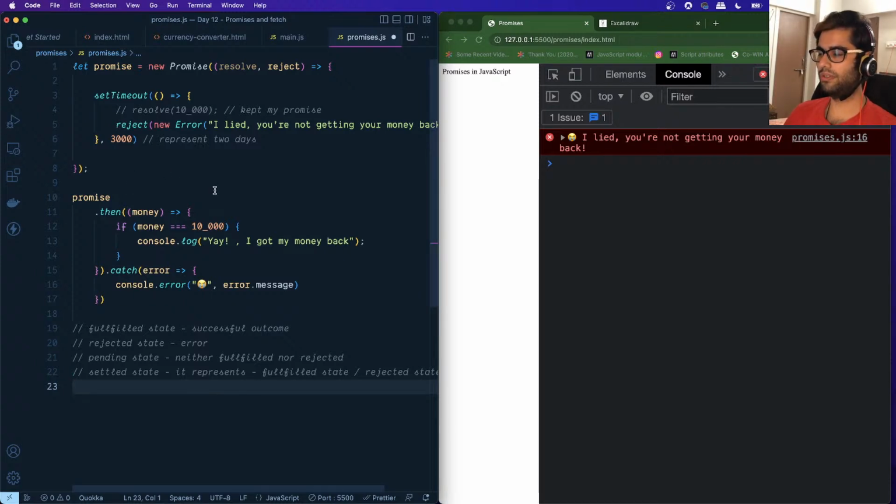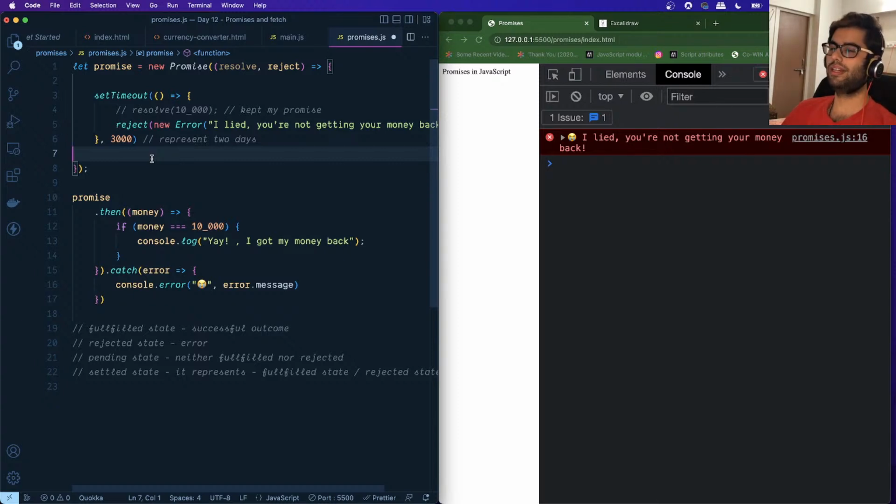So when will the function execute? Browsers generally have a built-in mechanism. We wait for a certain period of time. If that time duration has elapsed, the promise will be rejected. Generally, this mechanism is built into fetch APIs, and we'll be learning what a fetch API is as well.